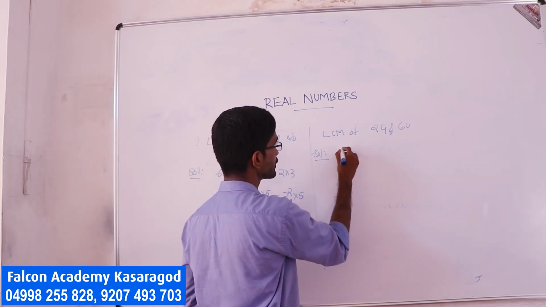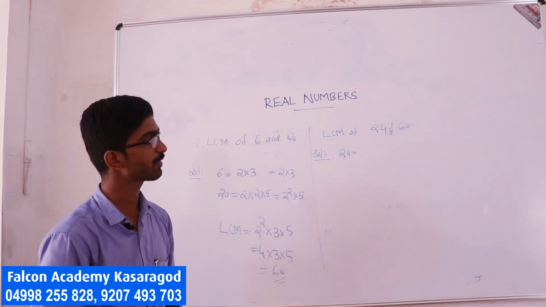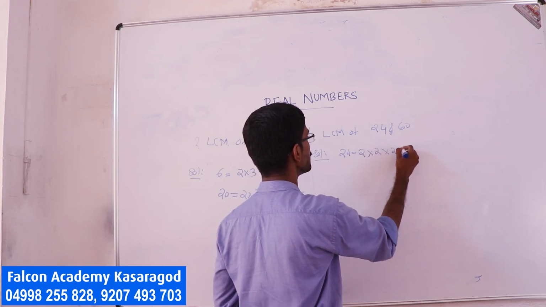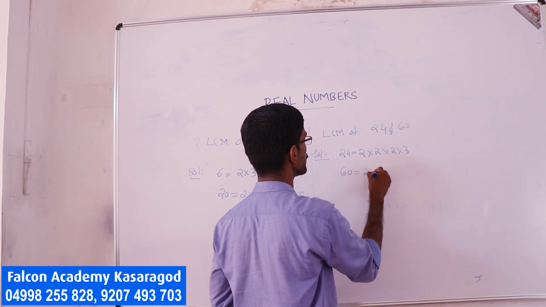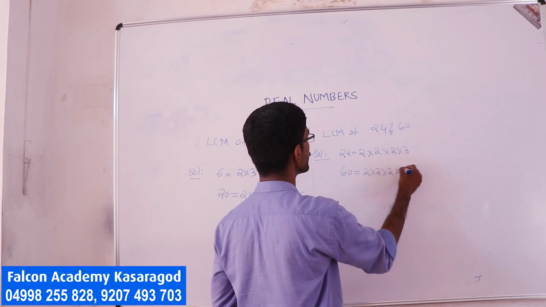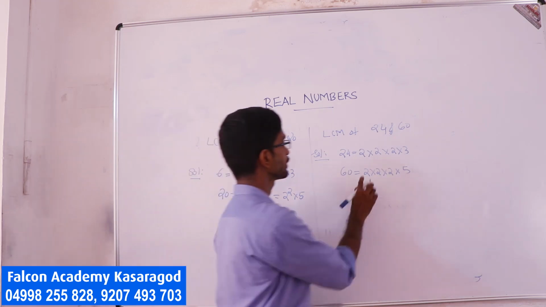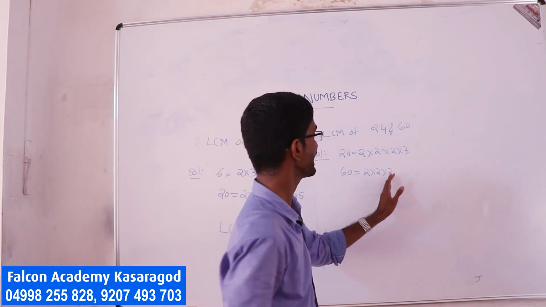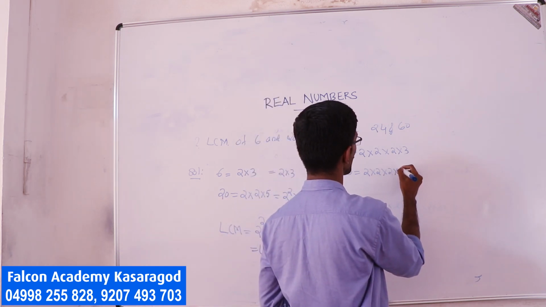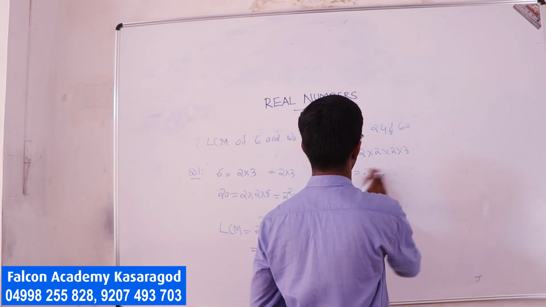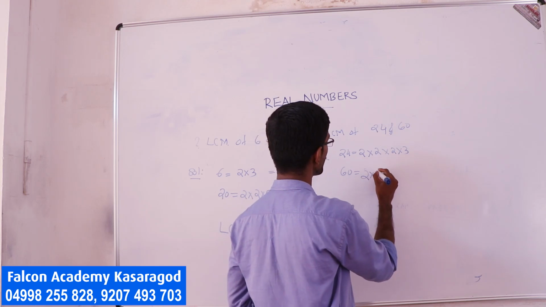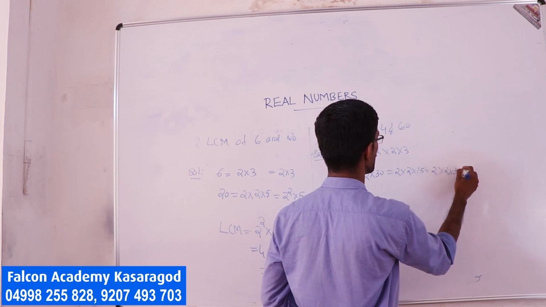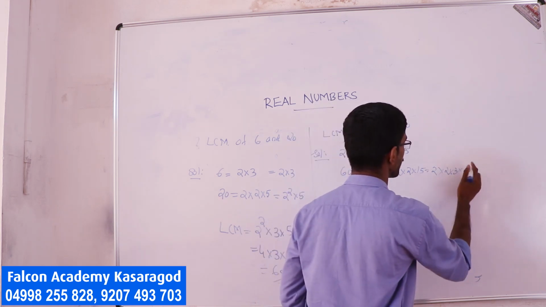Again, write the same. 24 can be written, using the fundamental theorem of arithmetic, as 2 into 2 into 2 into 3, and 60 can be written as 2 into 30, or 2 into 2 into 15, that is 2 into 2 into 3 into 5.